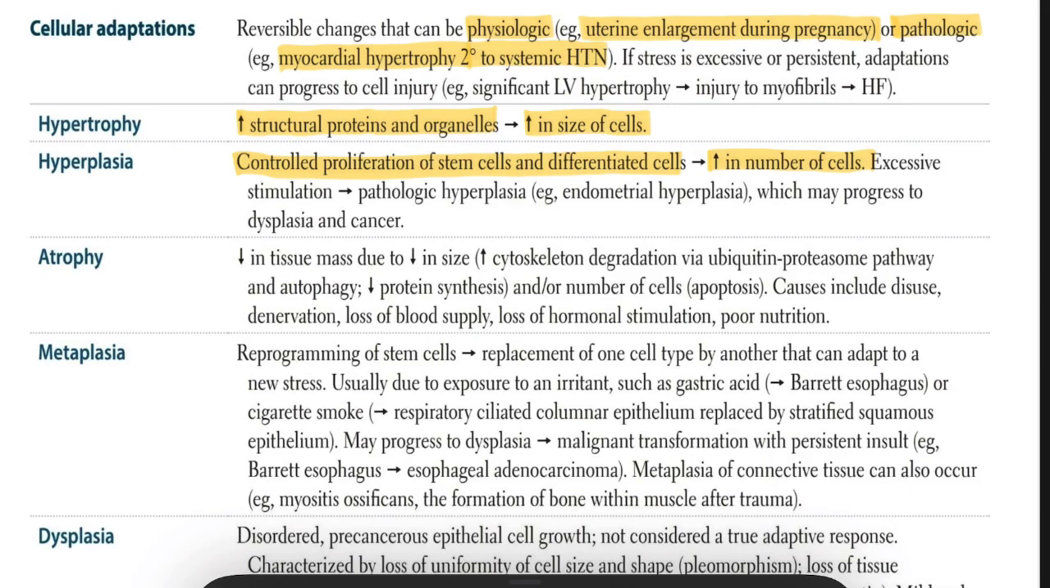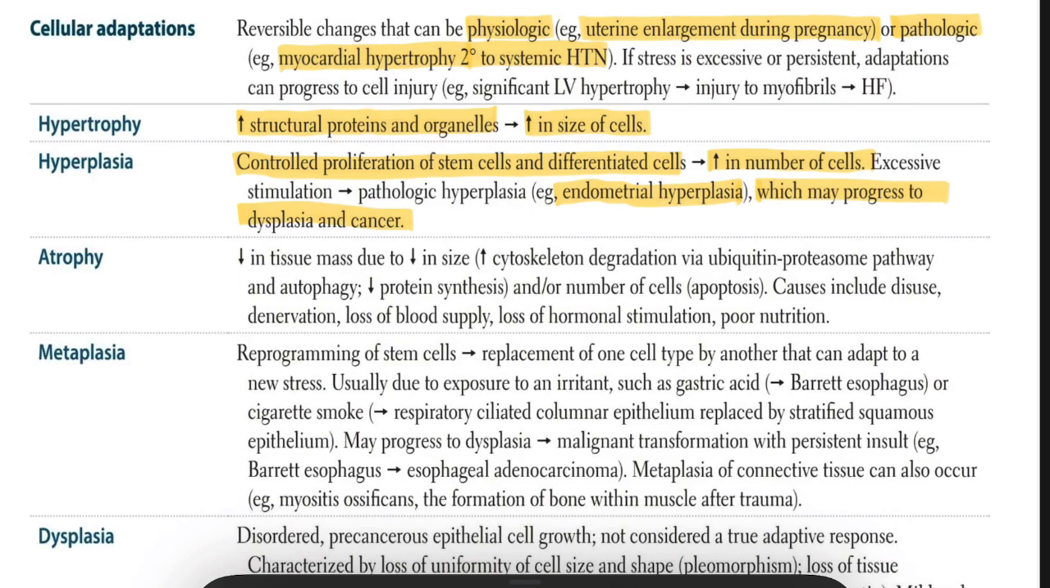In endometrial hyperplasia, the female will have too much bleeding, and because of that bleeding we have to treat this endometrial hyperplasia. Okay, in physiological hyperplasia, we can see the endometrial lining thickening in response to estrogen. Endometrial hyperplasia may progress to dysplasia and cancer.